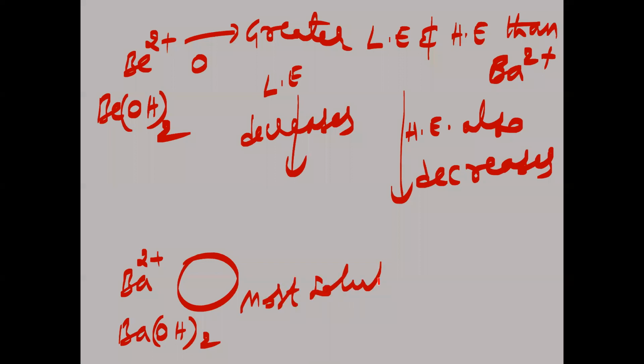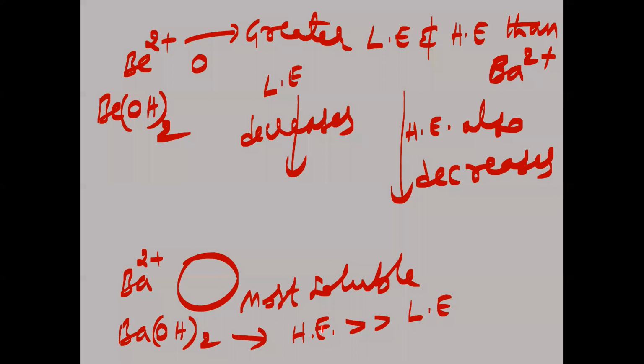We are saying most soluble, meaning what? Which energy should be greater than which energy for solubility generally? Hydration enthalpy should be much greater than lattice enthalpy. In the case of barium hydroxide, hydration enthalpy is much greater than lattice enthalpy.